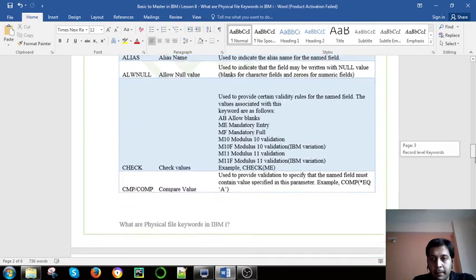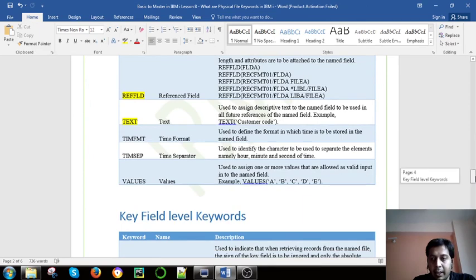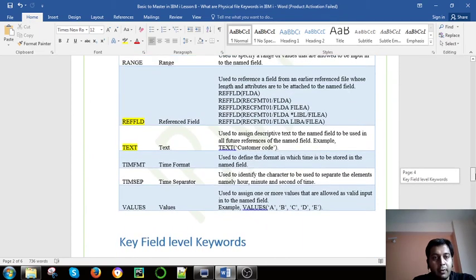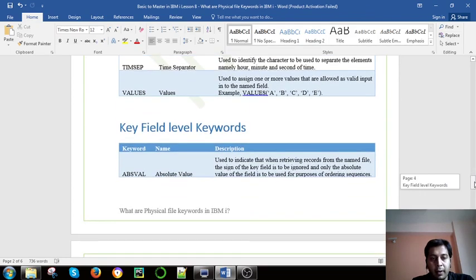So mostly I have included which I have highlighted. So we have already used the reference field. You understand in the last session also we discussed the use of reference field, and in today's session also, we can use it in the physical file and also in the display file, right? So very important, right?